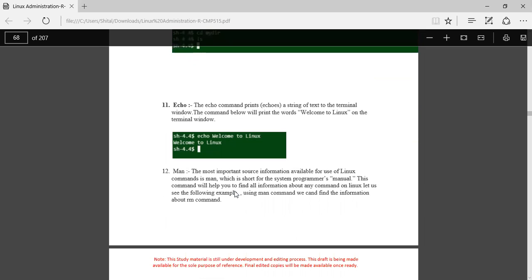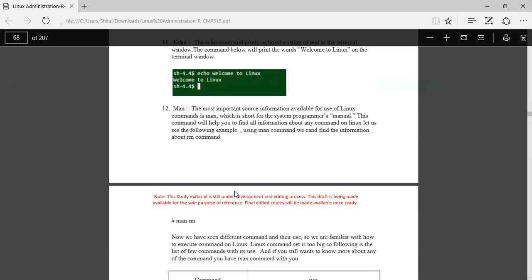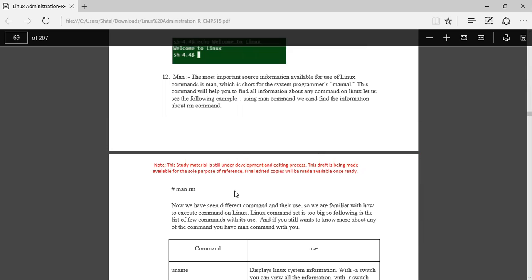The man command is the most important source of information available for the use of Linux commands. It is short for the system programmer's manual. When you have to search the manual, this command is used. The command name is man, for manual.